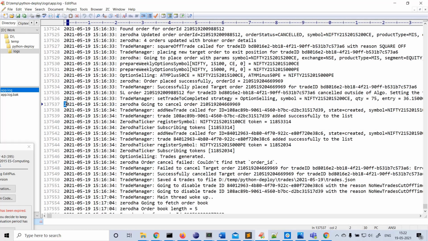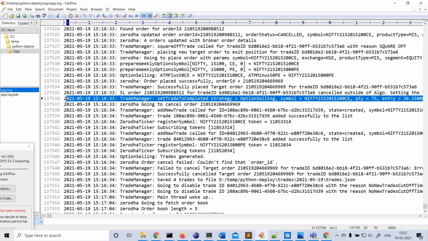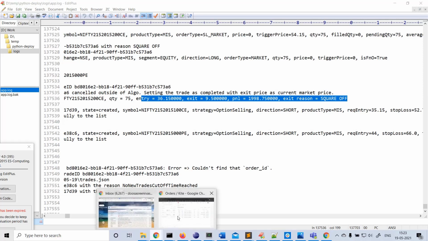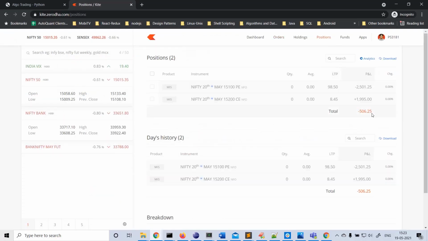So a similar entry you would find for the other trade, the PE trade, where SL was hit and that was in loss. So you can check the details here as well. So let's see if it is matching exactly. So 1998.75, right? So if you see the positions, 1995, there is probably some rounding error, I don't know. Yeah, we'll see that later.